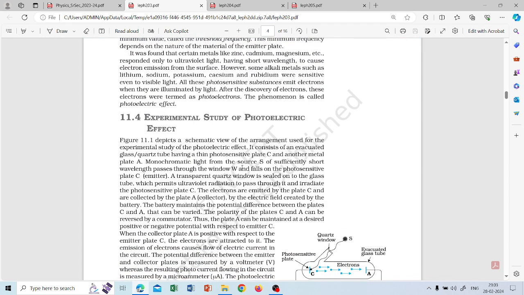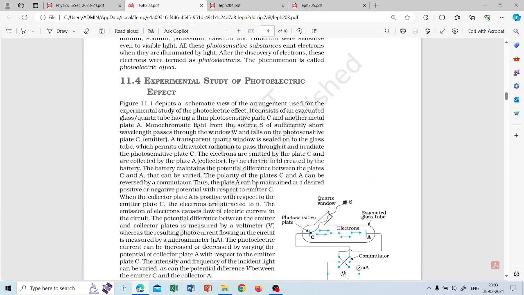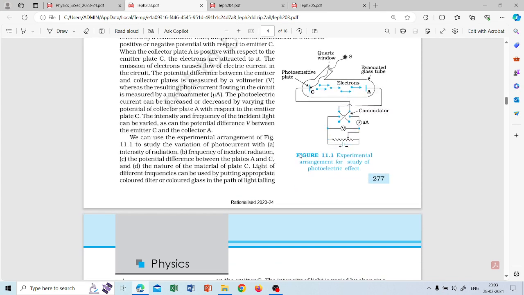Then how can we study the photoelectric effect? There is some setup for this. This diagram is important because it may be a direct question. So experimental study of photoelectric effect. How are we going to study the photoelectric effect? This setup and how it works, this paragraph will explain everything.